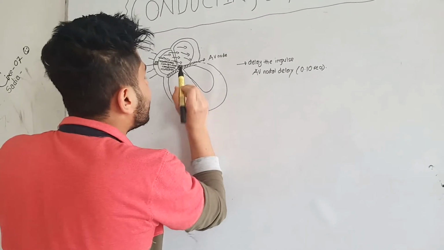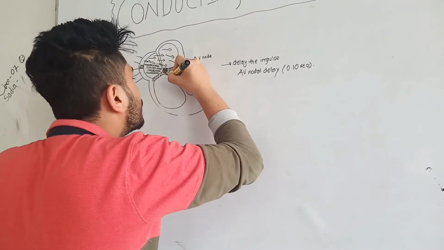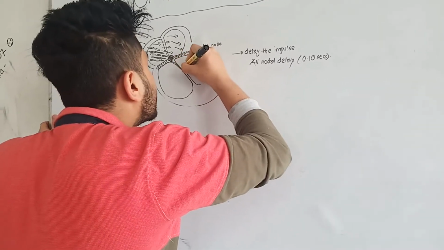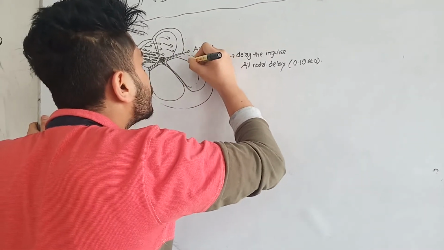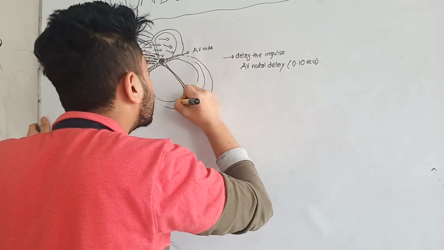Now, from the AV node, the wave of impulse will go towards the bundle of His. And the bundle of His is divided into two parts: the right bundle of His and the left bundle of His.